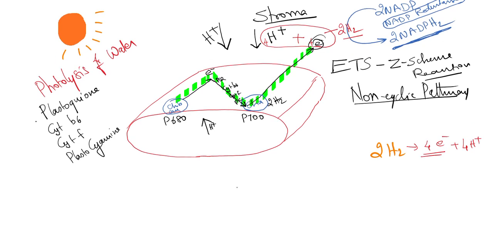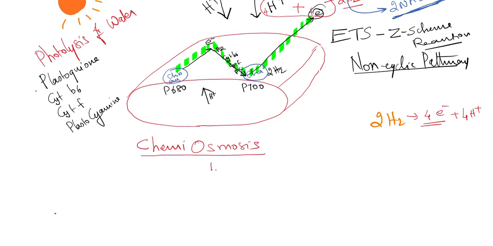I understand what your doubt is now. I am entering into the content called chemiosmosis. Chemiosmosis is nothing but transportation of protons from the higher region to the lower region, from the lumen to the stroma. What is the condition for that? First condition, there should be a proton gradient. It is there: high protons in the lumen, low protons in the stroma.